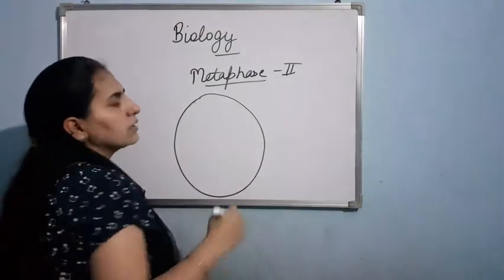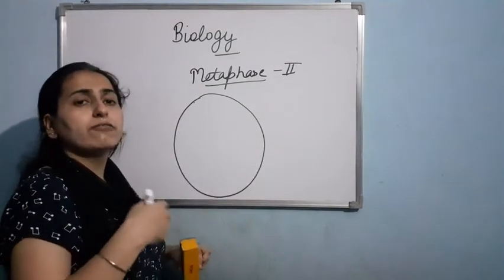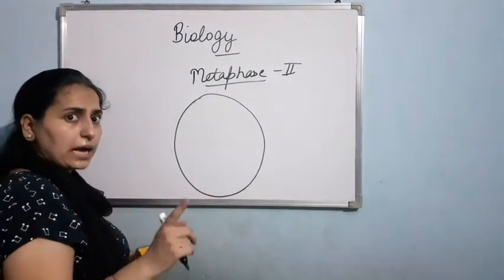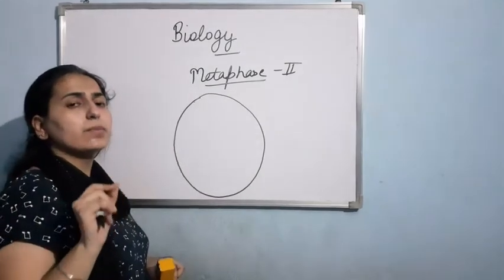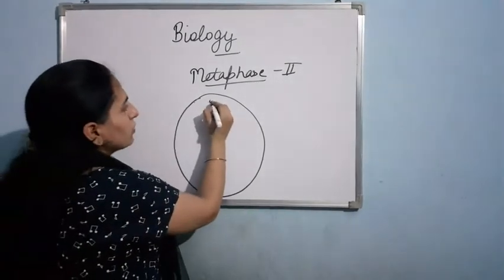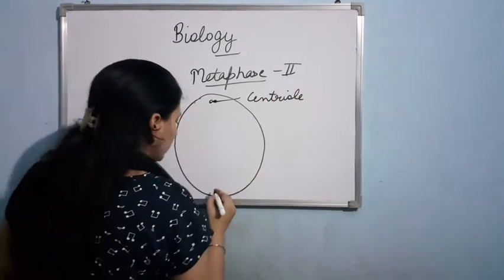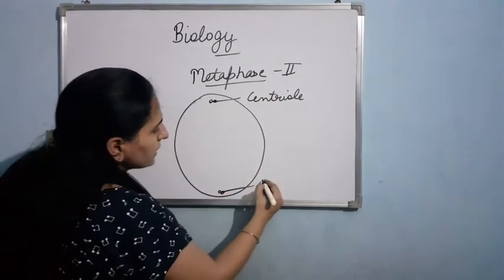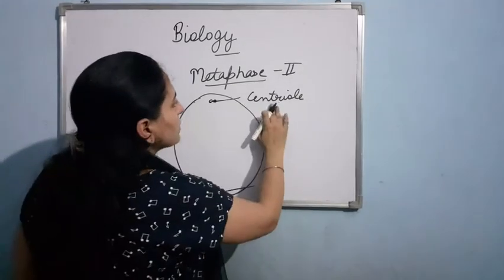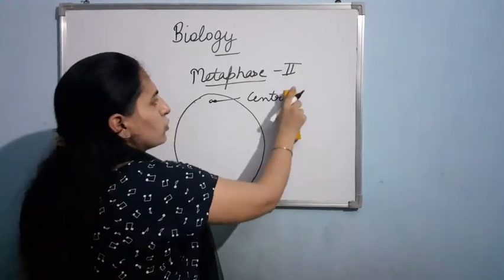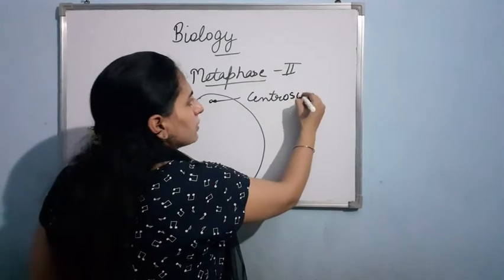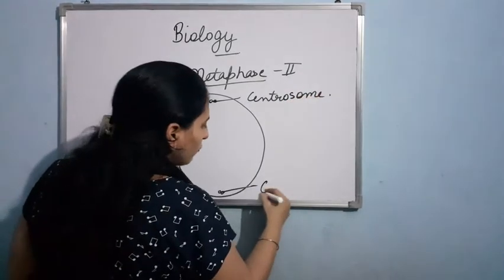The chromosomes are freely scattered in the cytoplasm, but they are being attached by the spindle fibers. Here the centrioles are there. Two centrioles together are known as centrosome.